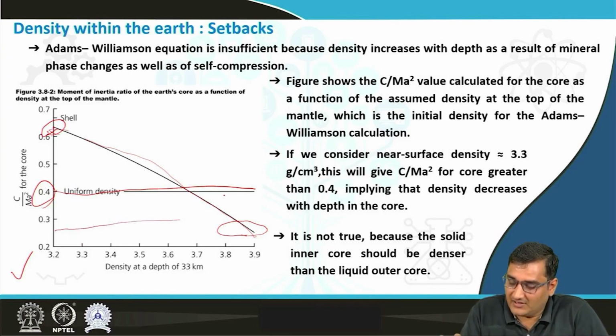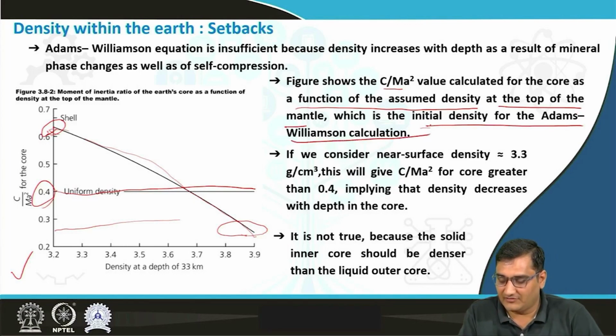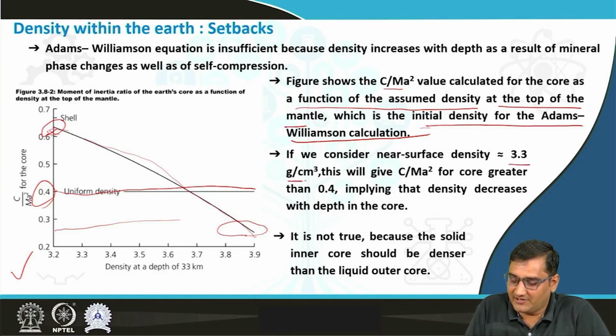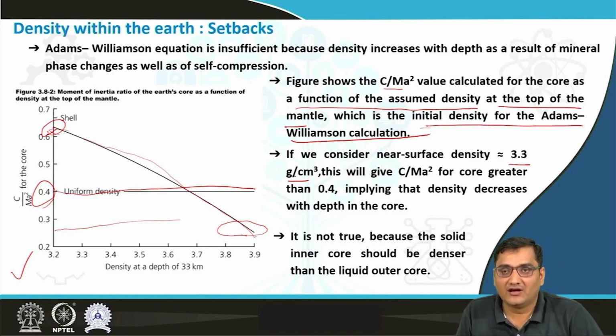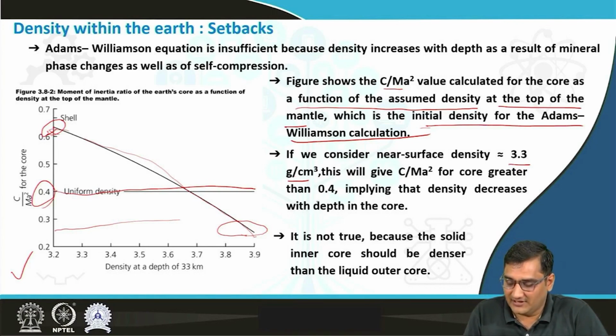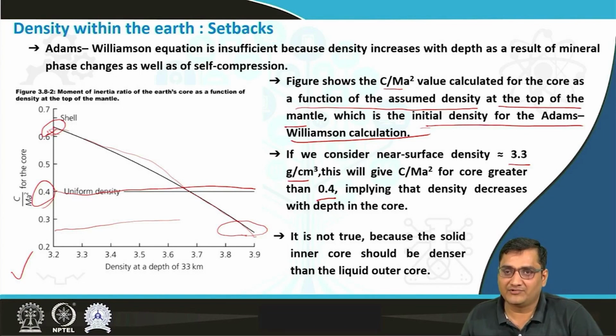But let's see what is written here. The figure shows the C upon Ma squared value calculated for the core as a function of the assumed density at the top of the mantle, which is the initial density for the Adams-Williamson equation. If we consider the near surface density as 3.3 gram per centimeter cube, the average density of the near surface rocks, this gives C upon Ma squared 0.4, as we have seen already, which implies that density decreases with depth.